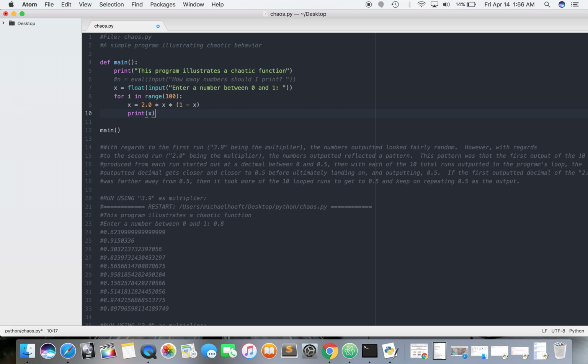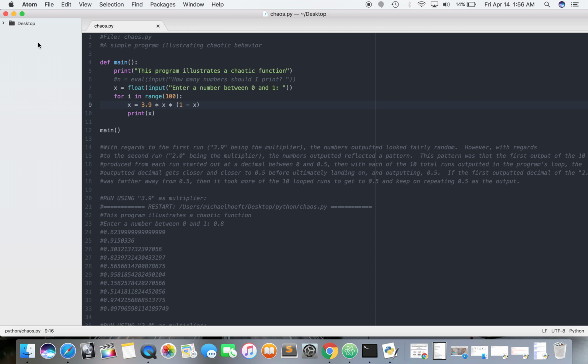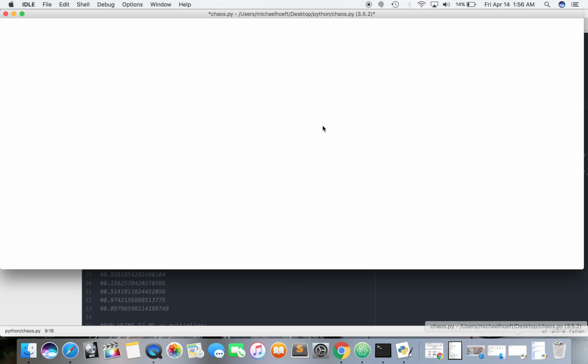And let's do A. So 3.9 times x times 1 minus x. So we'll go back to the initial: 3.9 times x times 1 minus x. Double check. Okay. So let's save as. Make sure it's in the Python folder. Yeah, it's saving them there now instead of the desktop. Okay, cool. So now let's go here. Nope, we don't want to go there. Actually, let's just cancel this. I don't want to delete it.